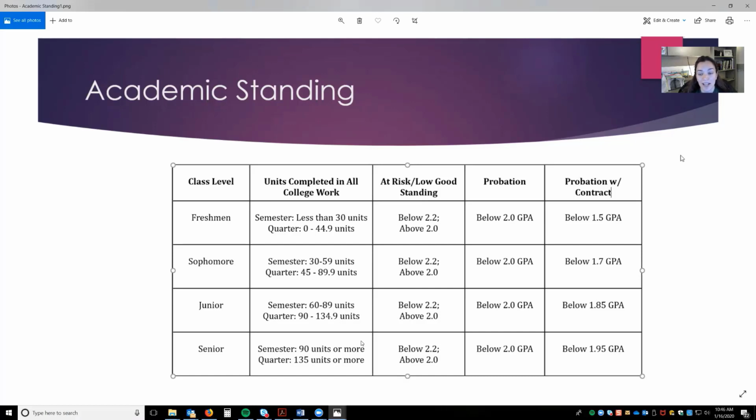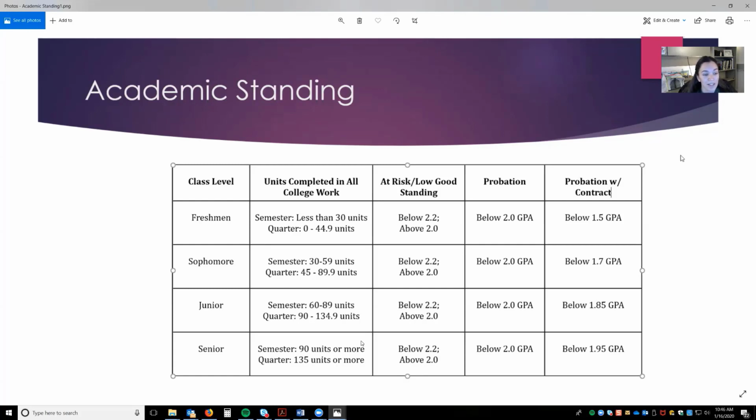First, I want to talk to you about academic standing. As you can see from the chart on my computer, there's at-risk, probation, and probation with contract. At-risk is below a 2.2 but above a 2.0. Probation is below a 2.0, and probation with contract is dependent upon your class level.